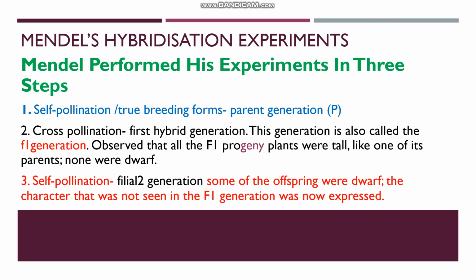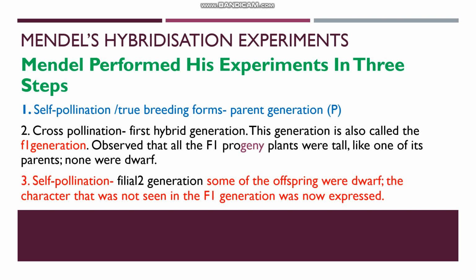First step was self-pollination. A tall plant was allowed to self-pollinate for around 5 or 6 generations. He made sure that the plants were true breeding for the character. What do you mean by true breeding? A tall pea plant will produce only tall plants even after 5 or 6 generations. That is what is known as true breeding or pure for the character. Such plants were taken as the parent generation.